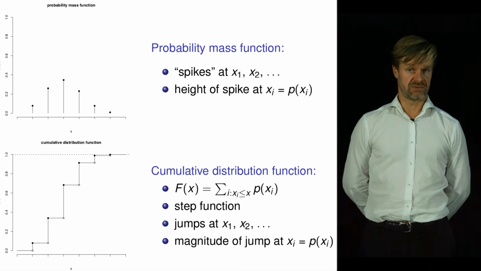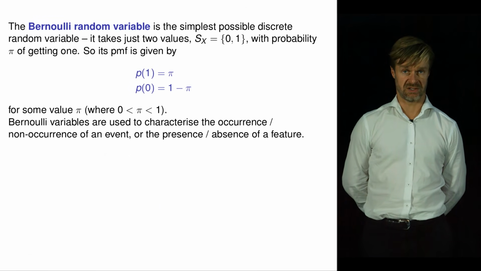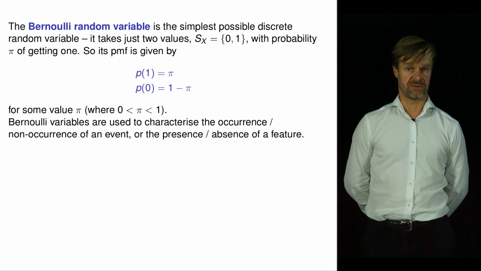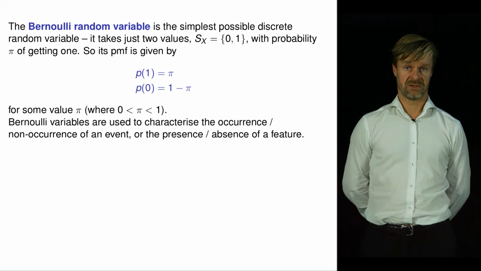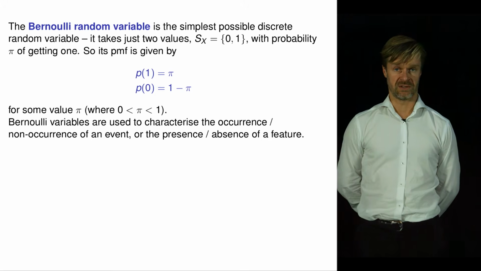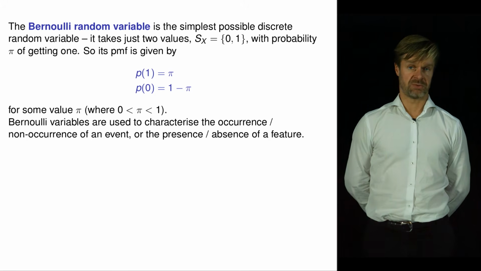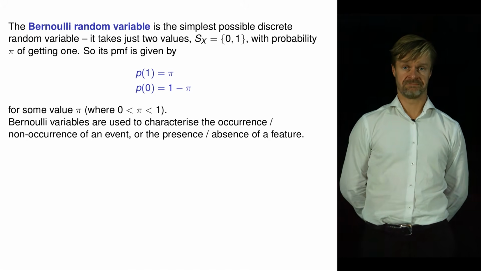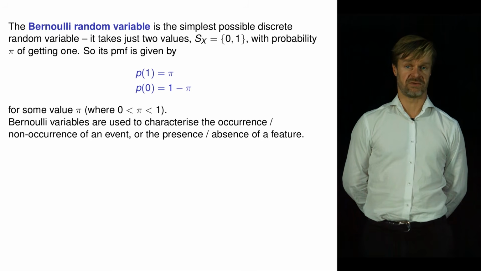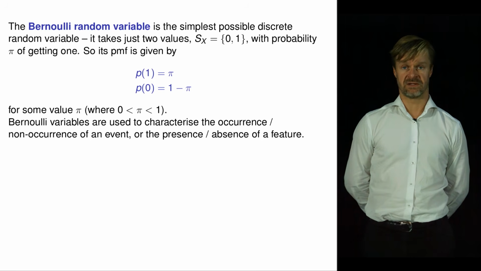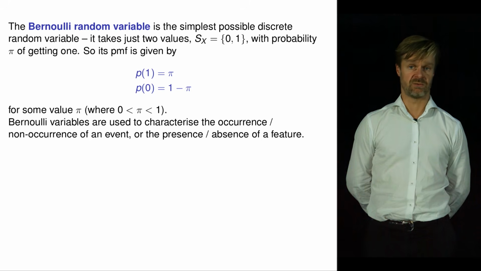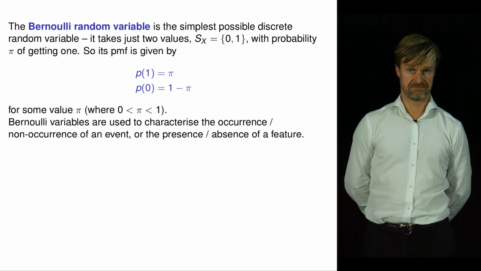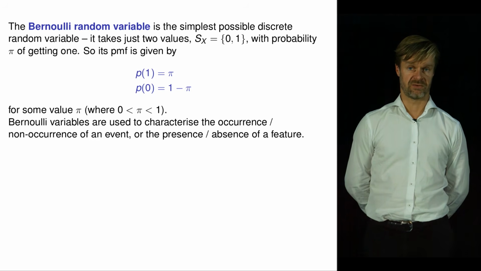So some examples of discrete random variables. The simplest example is the Bernoulli random variable. That is a discrete variable that takes just 2 values. Let's call those values 0 and 1. There is some probability pi of getting 1. So the PMF is equal to pi when x is 1, and it's equal to 1 minus pi when x is 0, for some value pi between 0 and 1.